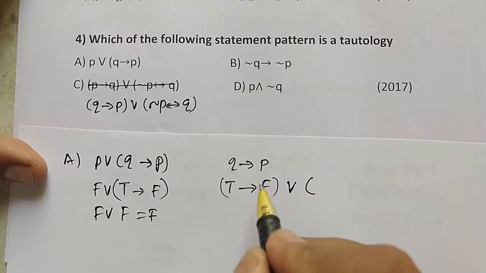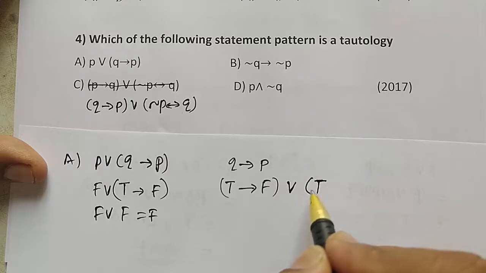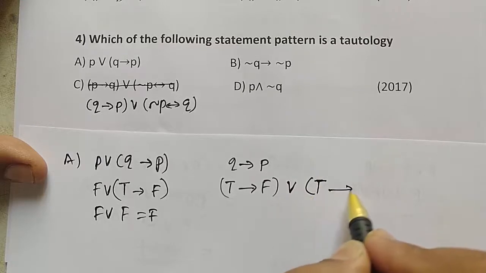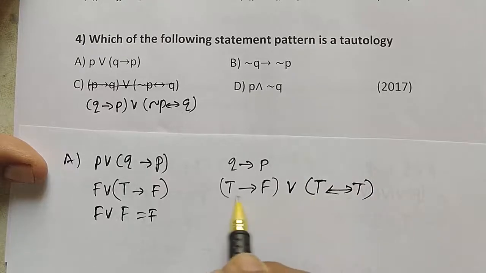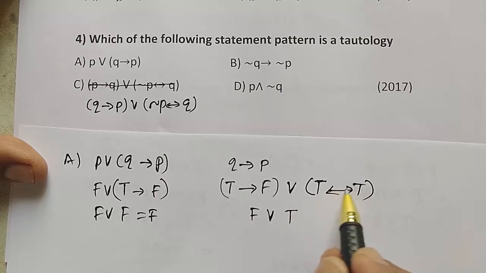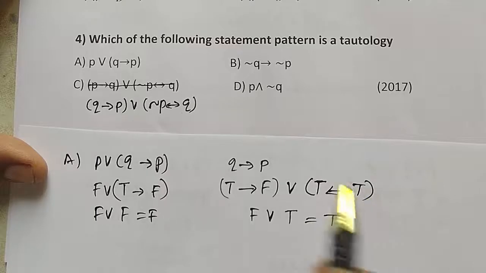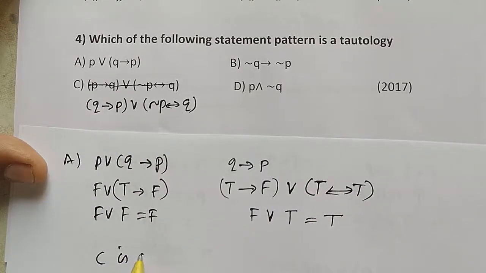Or negation of P. P we have taken false, so negation of P is true. Q implies negation of P is true, and the double implication of T and T is true, and therefore it is true. So option C is correct.